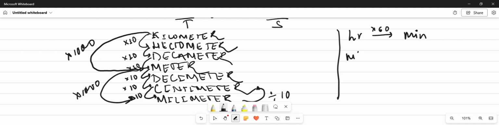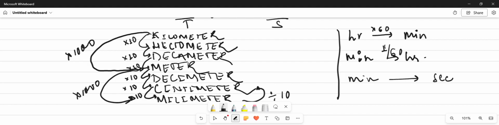If we have to change minute into hour, then we will divide it with 60, or 1 by 60. If we have to change minute into seconds, then again multiply with 60, and second into minute, 1 by 60.